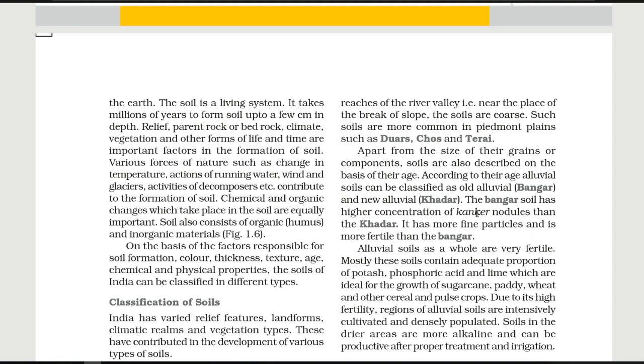So here, the old alluvial soil, the Bangar, is less fertile in comparison to the Khadar because it contains nodules, it contains kankar. Of course, in any soil, if it does not have fine particles, that soil is not suitable for growing crops. So the old alluvial soil, the Bangar, is less fertile. What is the reason? Because it contains kankar. And let's see the Khadar. Khadar is a new alluvial soil and it is more fertile in comparison to the Bangar. What is the reason? Because it contains fine particles of soil. So this is the difference and it is very important. It may come for 2 or 3 or 1 mark questions.